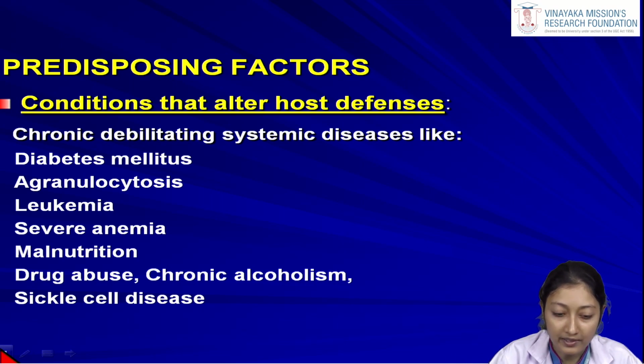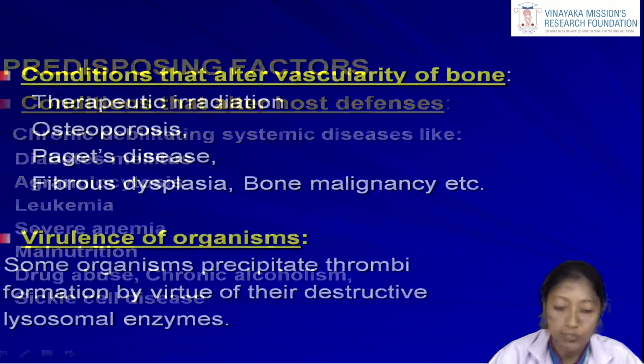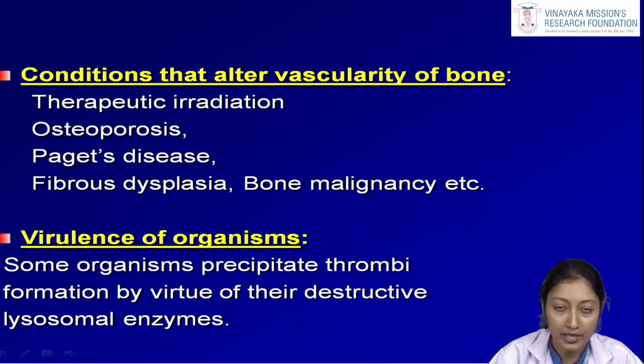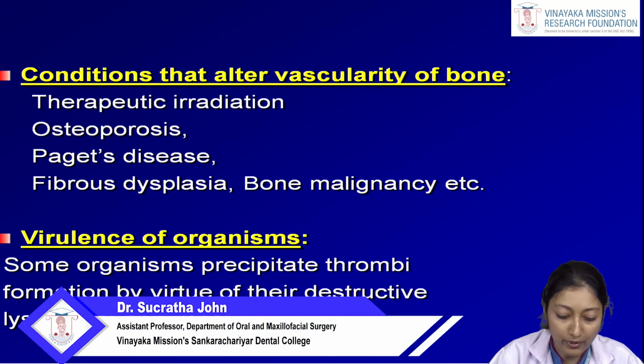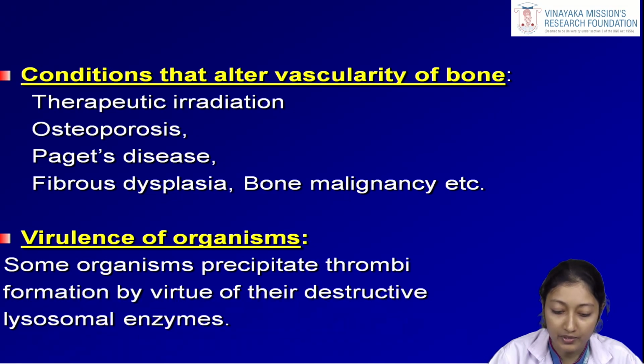So the predisposing factors, first one include the conditions which alter the host defense mechanisms, or it could be some conditions which affect the vascularity of the bone, or it could be some conditions which are related to the virulence of the microorganism itself. That is, some organism precipitates some thrombi formation by virtue of their destructive lysosomal enzymes. So, as we see, it is the virulence nature of the organism itself that is putting the patient at a higher risk of developing osteomyelitis of the jaws.